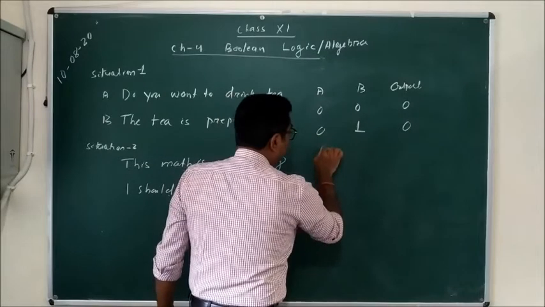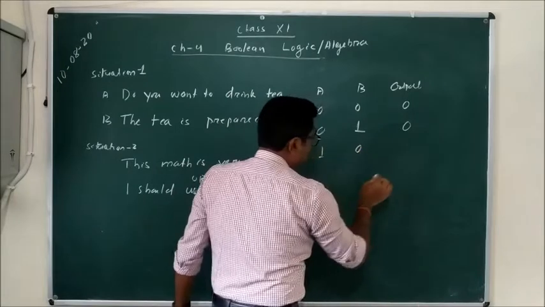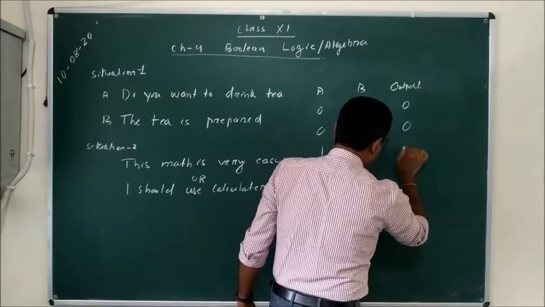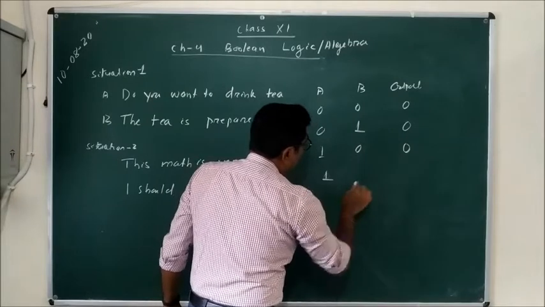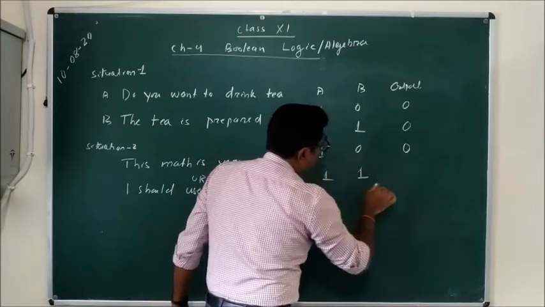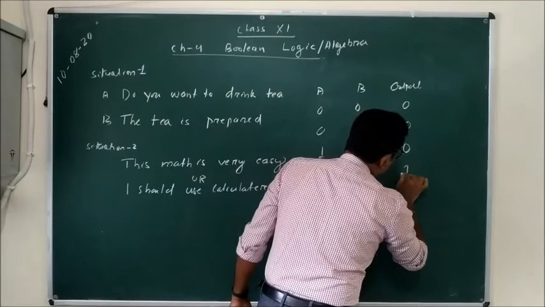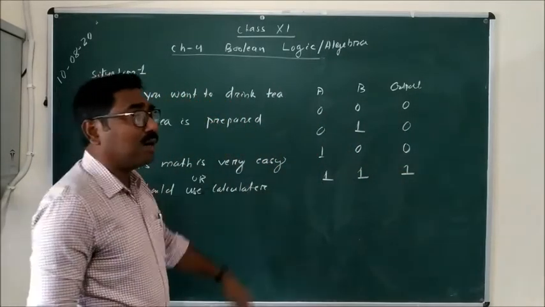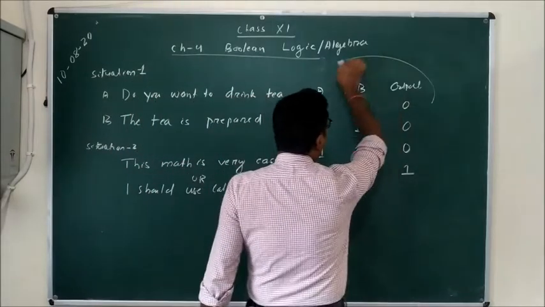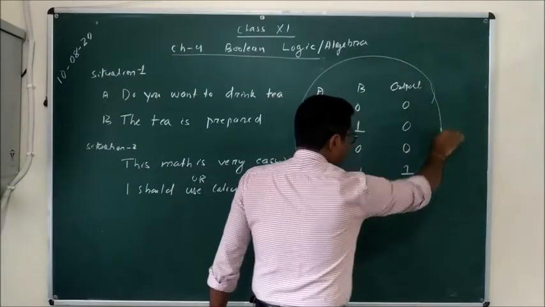If A is equal to 1, B is equal to 0, then the output is 0. If A is equal to 1, B is equal to 1, then only we'll get the output as 1. This is how the logic is represented in computer.